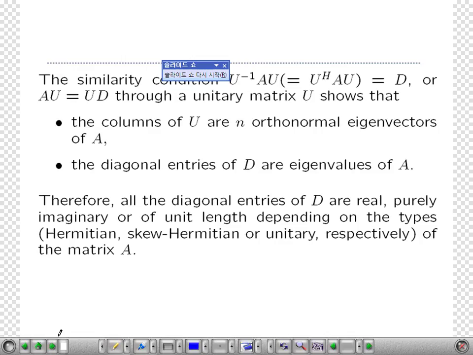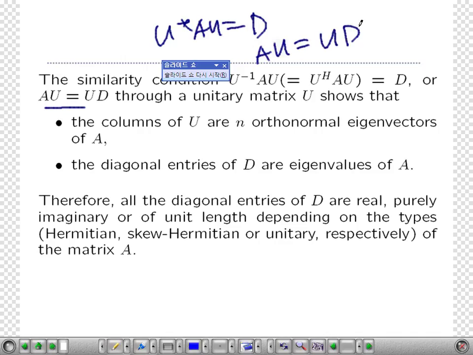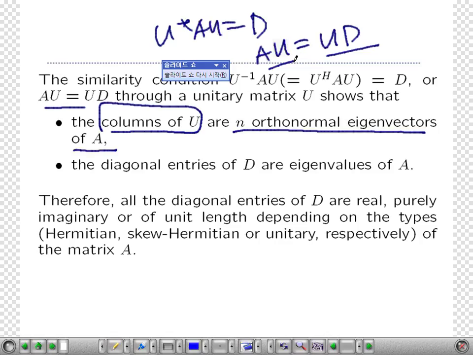Some more things. If U star A U is a diagonal matrix, then as you see here, A U is U D. Just multiply by U star U on both sides. Then, as you see here, the columns of U are the eigenvectors of A, as I showed already.